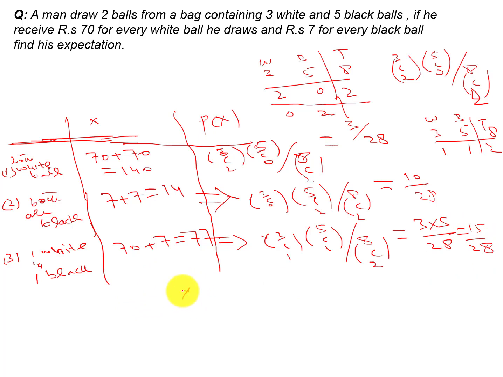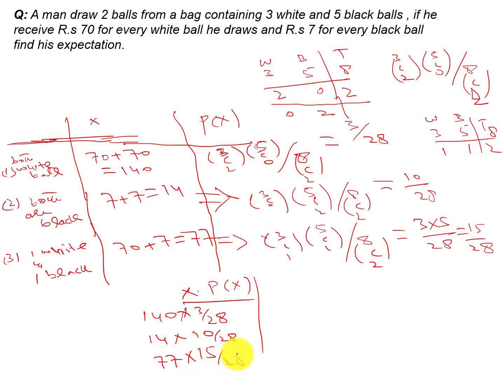So in the next step you need to multiply x with px, which will be 140 into the probability 3 by 28. Similarly 14 into 10 by 28, and similarly the other one will be 77 into 15 by 28.